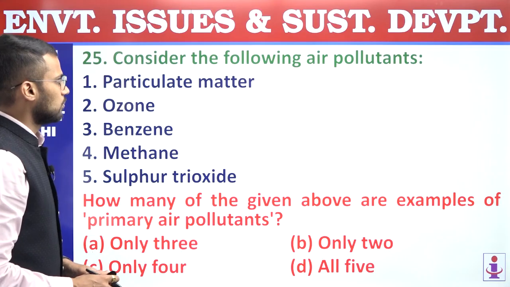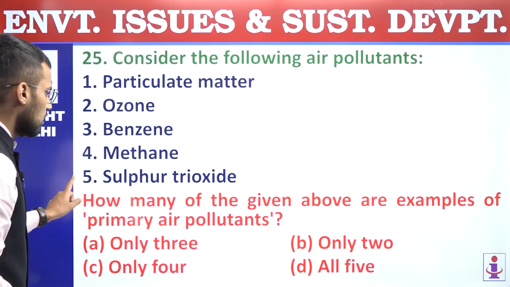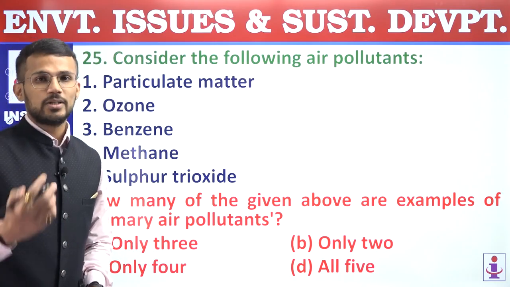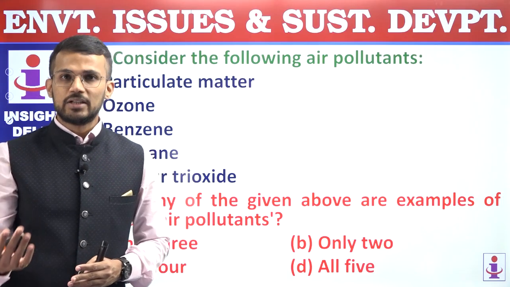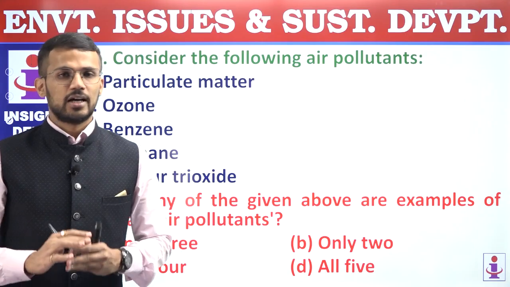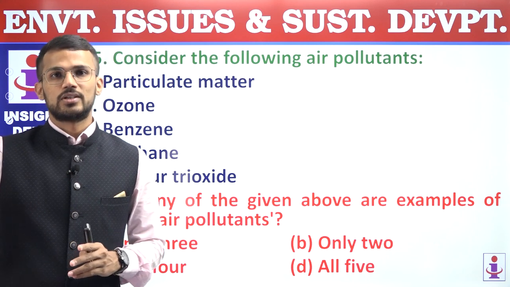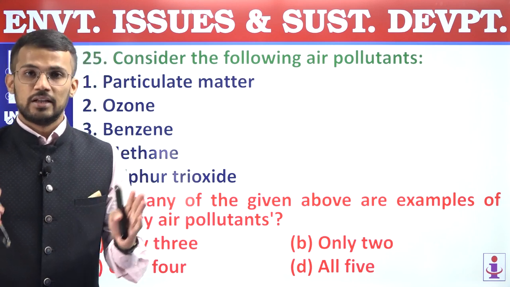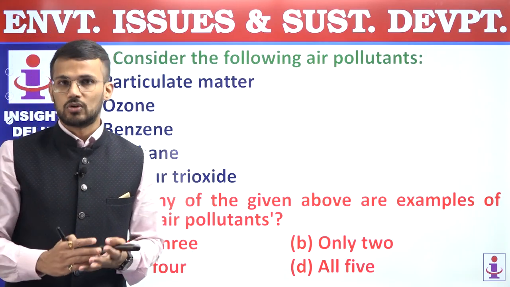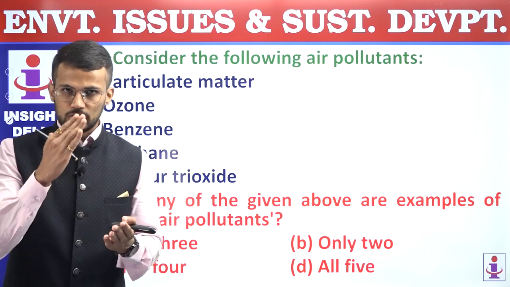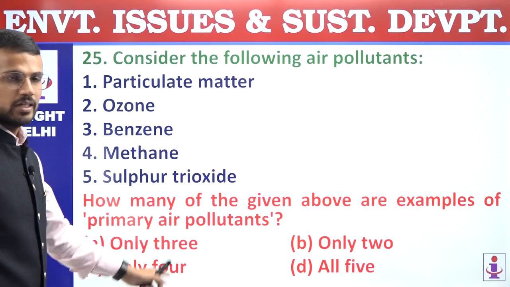25. Consider the following air pollutants. How many of the given above are examples of primary air pollutants? So what are primary air pollutants? Primary air pollutants are those air pollutants which are emitted from their source itself. They are not formed as a result of reaction between certain pollutants and certain atmospheric factors. No, they are directly emitted from their source. For example, carbon dioxide, carbon monoxide are primary pollutants because from their source they are emitted in the atmosphere. We are supposed to find out such primary air pollutants.